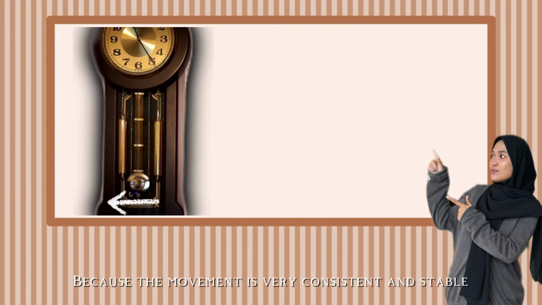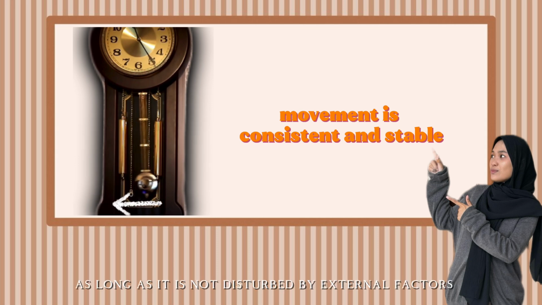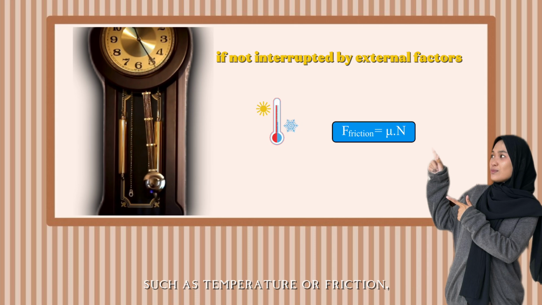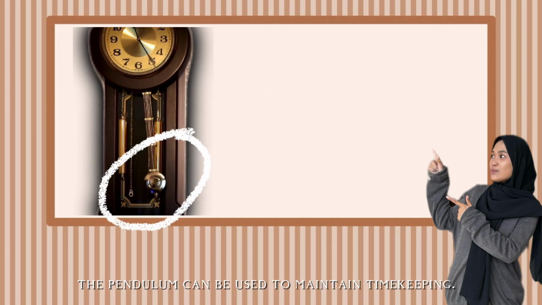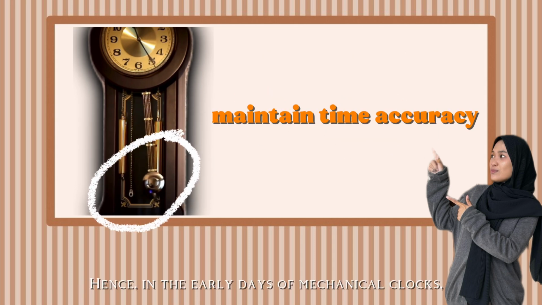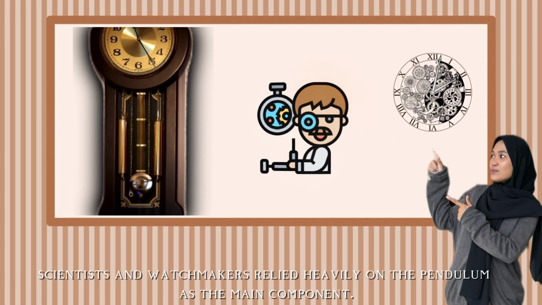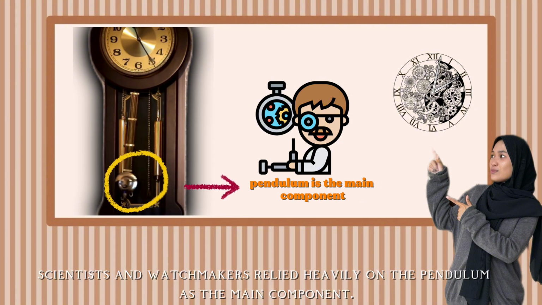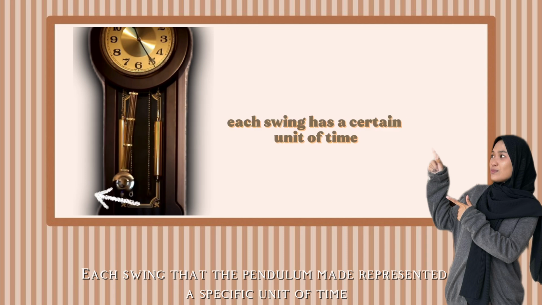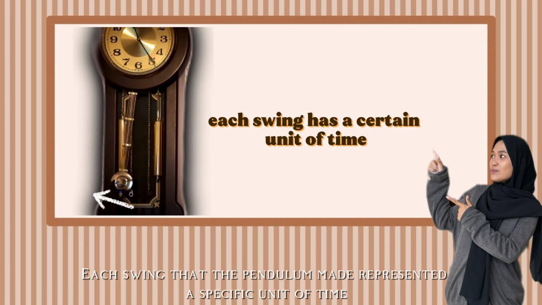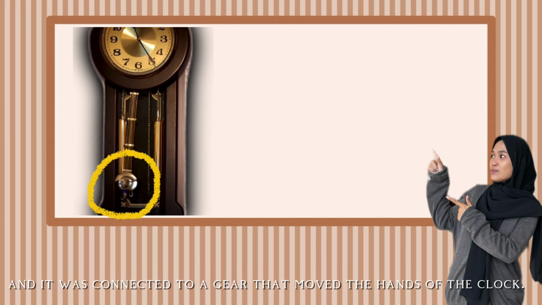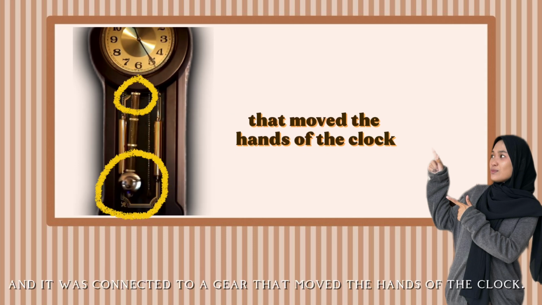Before the movement is very consistent and stable, as long as it is not disturbed by external factors such as temperature or friction, the pendulum can be used to maintain timekeeping. Hence, in the early days of mechanical clocks, scientists and watchmakers relied heavily on the pendulum as the main component. Each swing the pendulum made represented a specific unit of time, and it was connected to a gear that moved the hand of the clock.